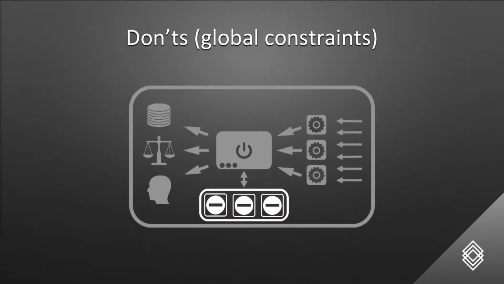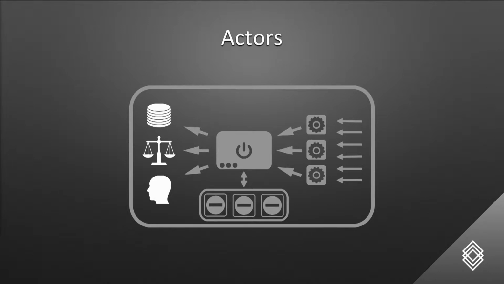Don'ts mean no matter what happens, don't do such and such. So for example, no matter what, this agency on the blockchain will never distribute more than 1 million tokens, or no matter what, these smart companies will not spend more than $100,000 per month, let's say, unless a 60% supermajority of reputation holders will vote otherwise. The actors are the hands and legs of the organization. The top two are the printing of the tokens and the influence power of the organization itself. And the avatar at the bottom is the external actor that can trigger any sort of action on the blockchain, and in particular, participate in other organizations.